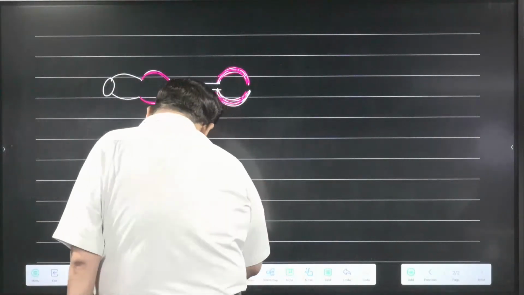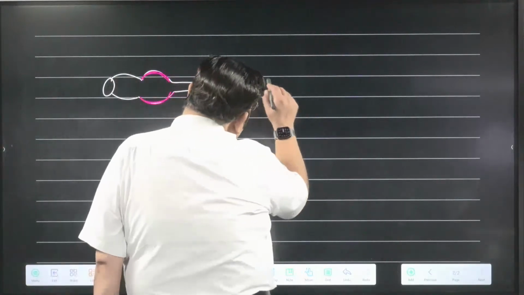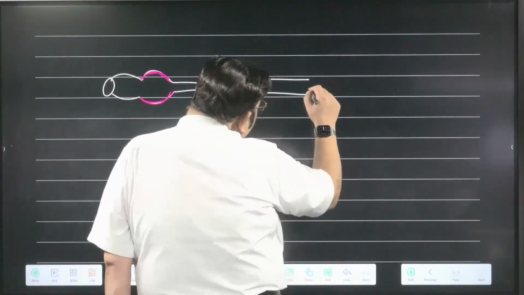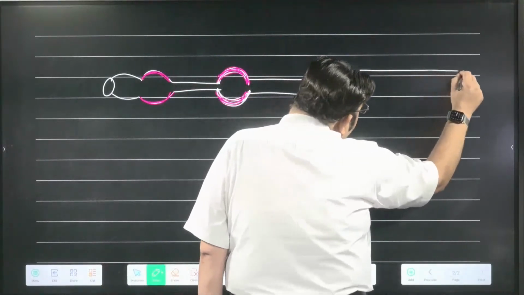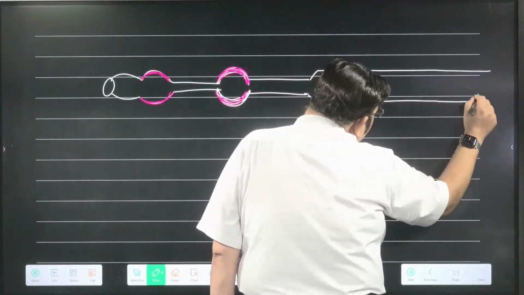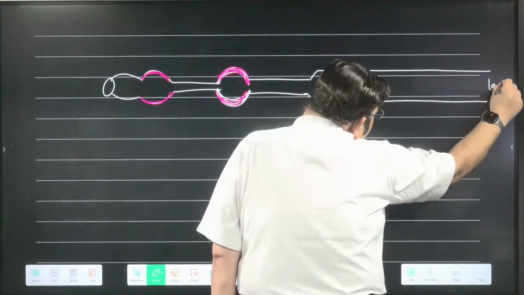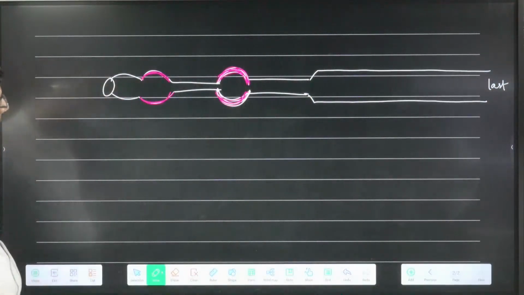Gizzard is followed by stomach, followed by intestine. So the last part is their intestine, which goes up to the last segment and opens in the anus. So these are the different parts of the gut, children.